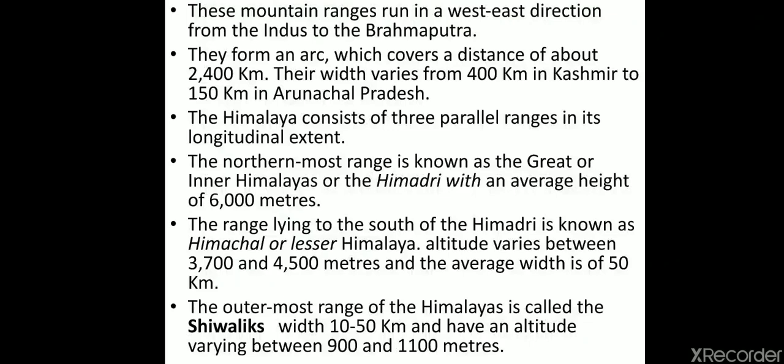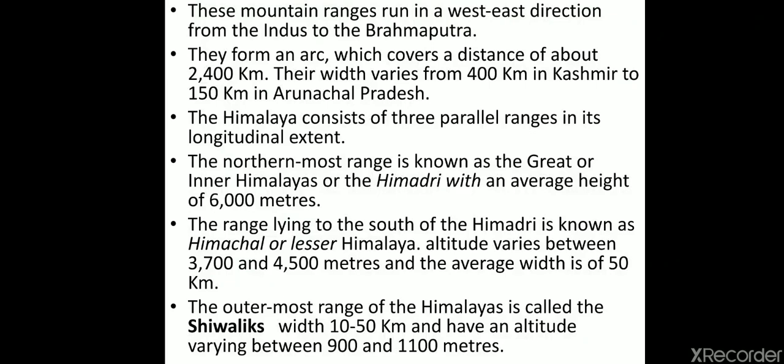The northernmost range is known as the Greater or Inner Himalayas, or the Himadri, with an average height of about 6,000 meters. The range lying to the south of the Himadri is known as Himachal or the Lesser Himalayas. Altitude varies between 3,700 and 4,500 meters, and the average width is 50 kilometers. The outermost range of the Himalaya is called the Shivalik, with a width of 10 to 50 kilometers and an altitude varying between 900 and 1100 meters.